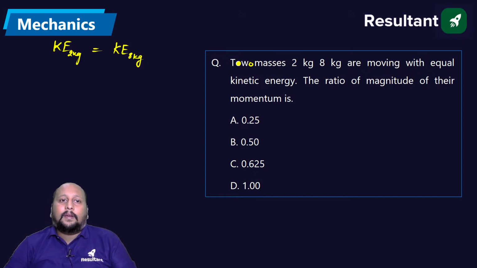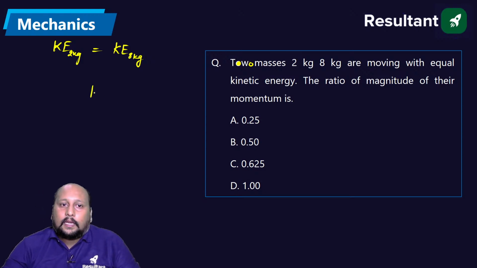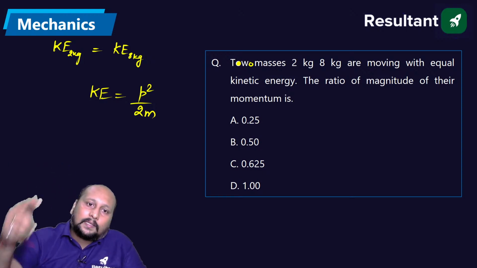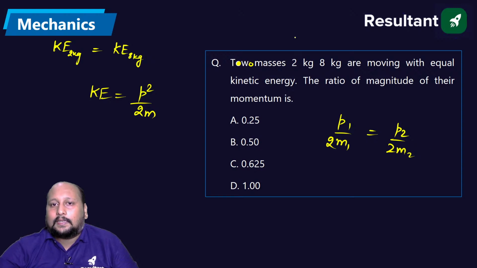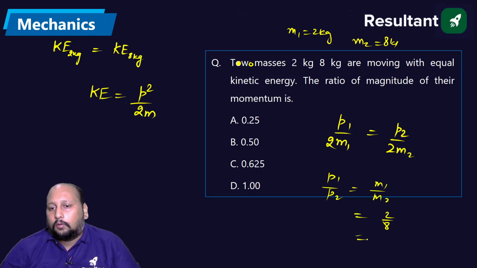Is there any relation between kinetic energy and momentum? Yes, we know that kinetic energy is equal to P square by 2m. The kinetic energy of both is the same, so we can say P1 square by m1 is equal to P2 square by m2. Let's say m1 is equal to 2 kg, m2 is equal to 8 kg. So the ratio P1 by P2 squared will be m1 by m2, that is 2 by 8, 1 by 4.